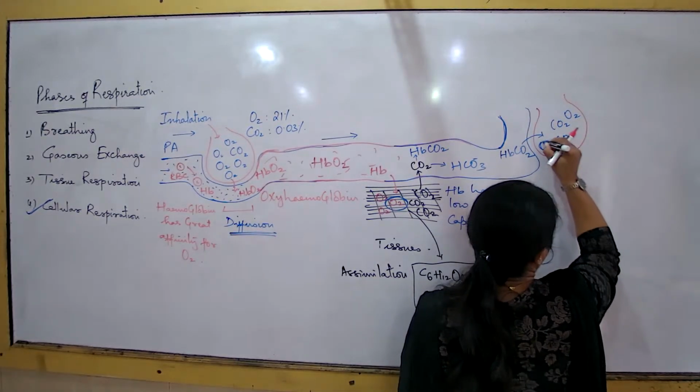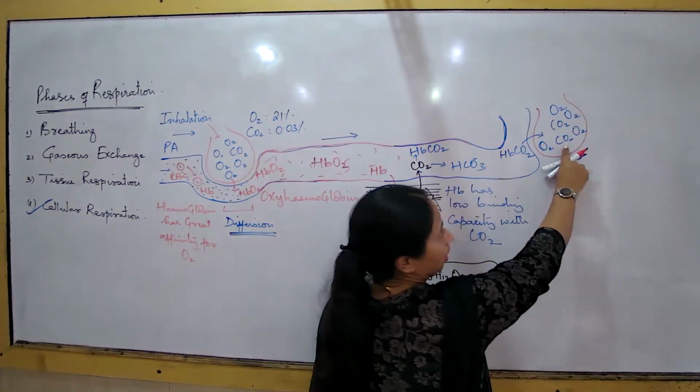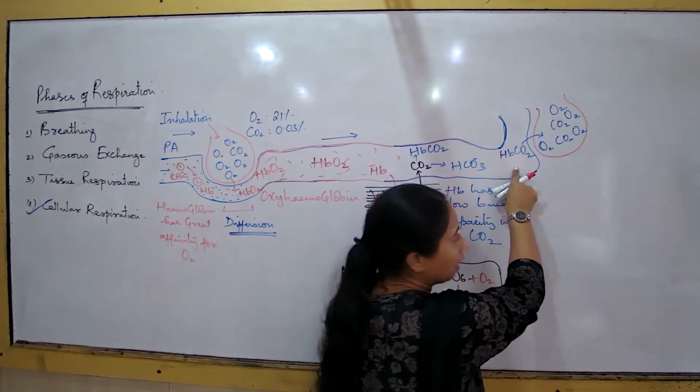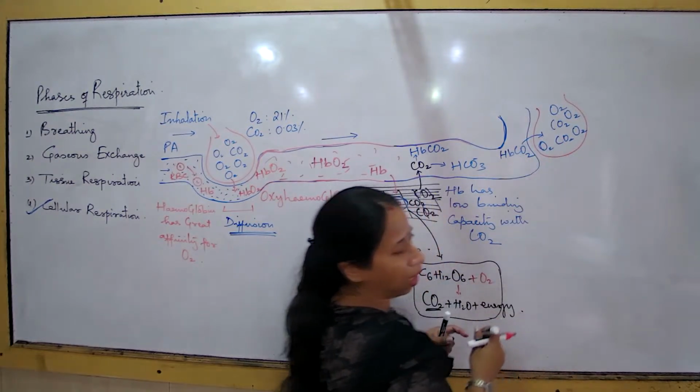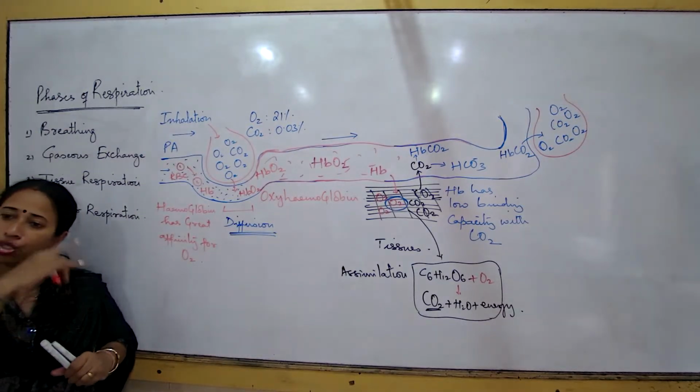Oxygen is more and carbon dioxide is less in the alveolus, carbon dioxide more in the blood. So what will be the direction of the carbon dioxide flow at the respiratory surface? Blood to alveolus.